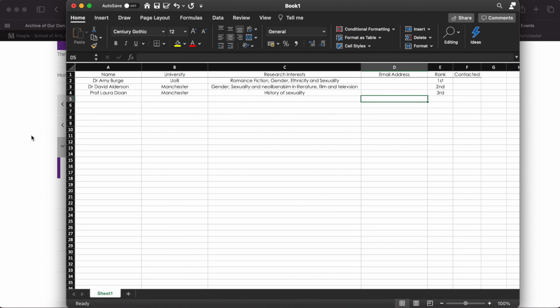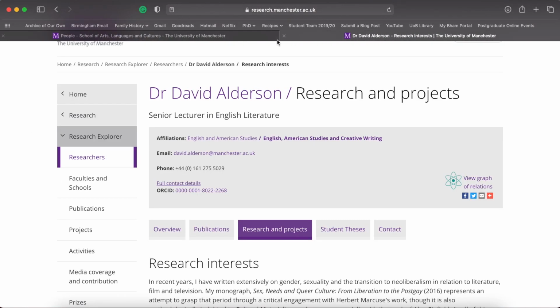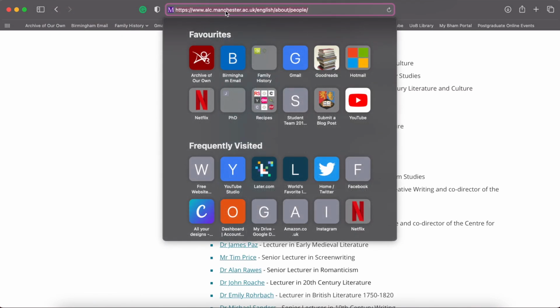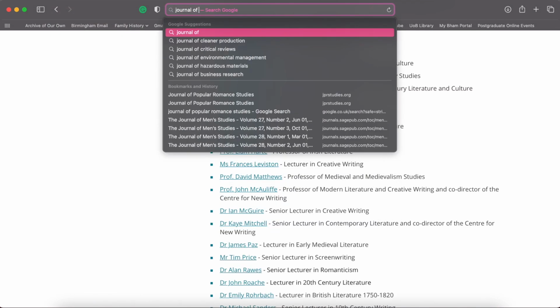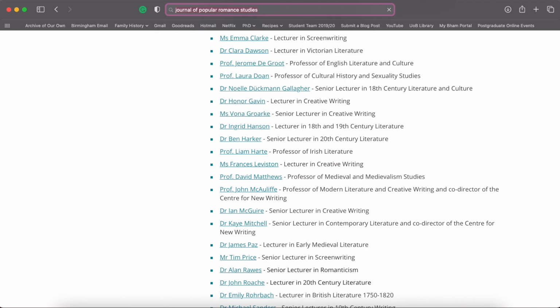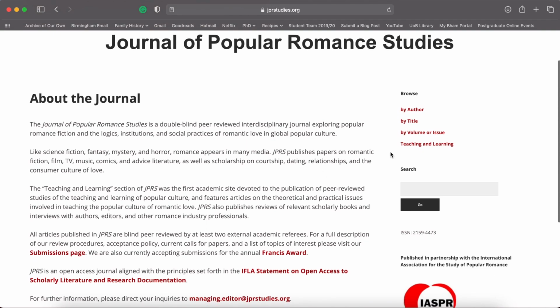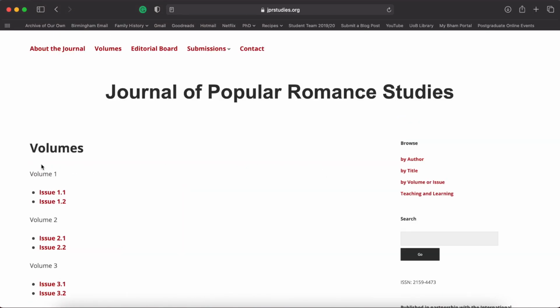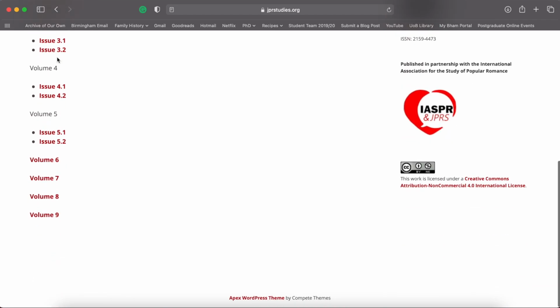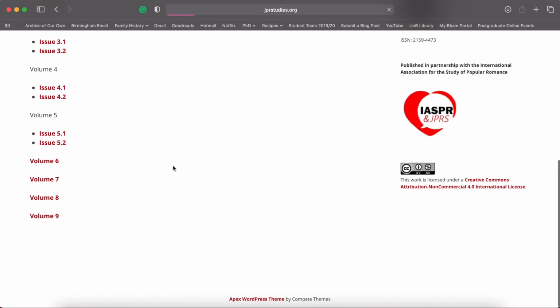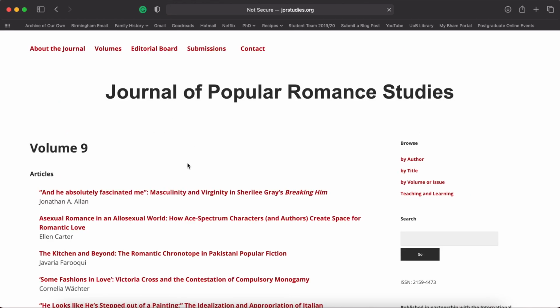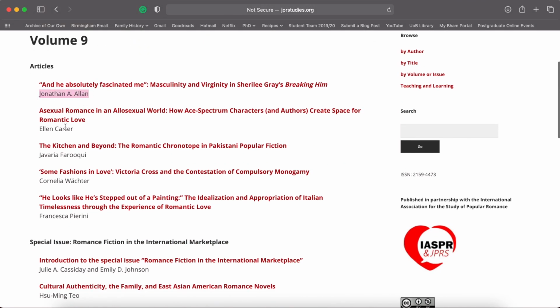Now, the other thing I did, apart from this, is I actually found a journal that was super useful to me. So again, as I wanted to do romance, and I knew I wanted to do romance, I went to the Journal of Popular Romance Studies. Now I obviously chose the Journal of Popular Romance Studies because it was relevant to me, but you need to find a journal that works for you. And what I suggest you do is go through the volumes, so let's say volume number 9, and look at the articles and see who's writing them. Because if this is a journal in your field, these are people who are writing in your field. These are people who could be potential supervisors for you.